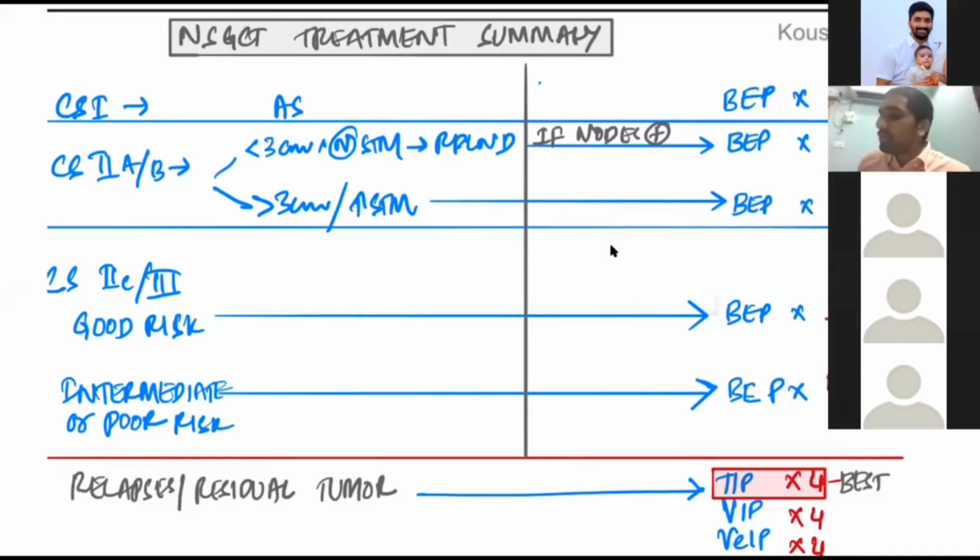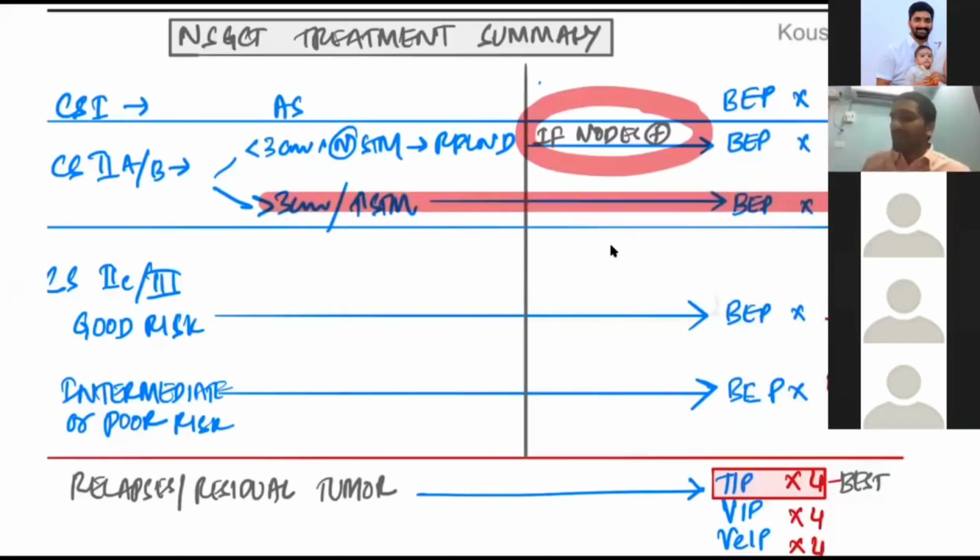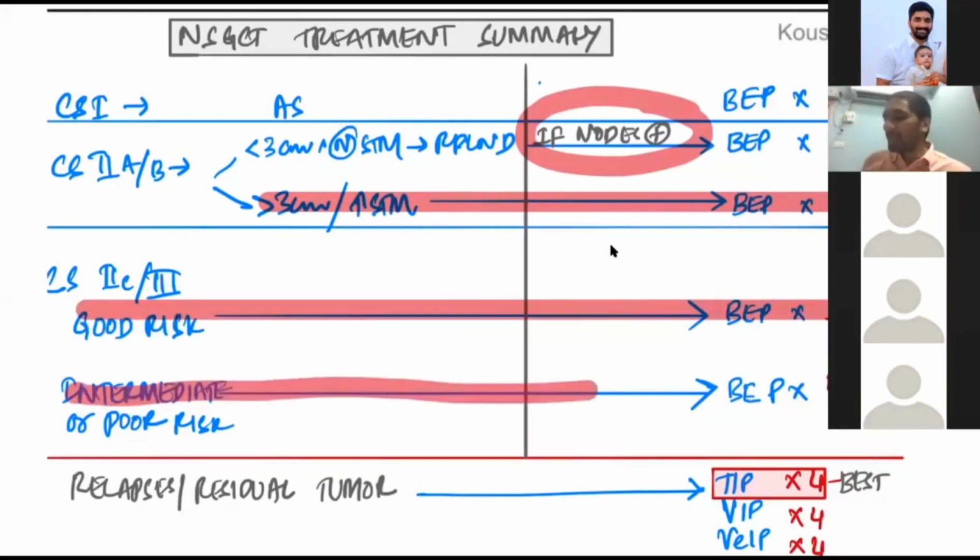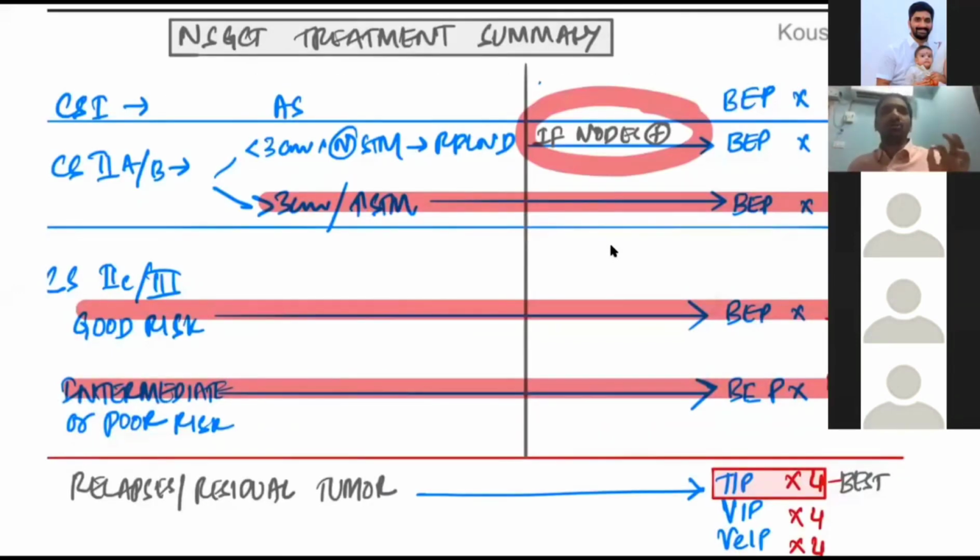If the histopathology is showing only necrotic tissue and no malignancy, nothing else to be done for this patient. But if the nodes are positive for tumor, you give 2 cycles of BEP. In a stage 2A or B patient with elevated serum tumor markers, straightforward, go for 3 cycles of BEP. Advanced disease, good risk, 3 cycles of BEP. Intermediate or poor risk patient, 4 cycles of BEP. So the mnemonic you can remember is 1, 2, 3, 4. Stage 1, 1 cycle of BEP. Stage 2, those who have undergone RP-LND, if the nodes are positive, 2 cycles of BEP. If the tumor markers are positive, or in advanced disease, good risk, 3 cycles of BEP. Intermediate and poor risk, 4 cycles of BEP.